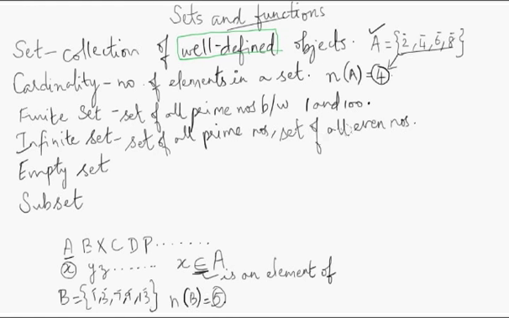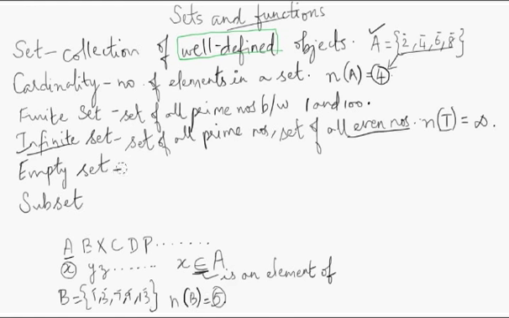You can't call this a set that is not well defined. Because this is well defined, you know what even numbers are. You just don't know where to stop counting. And that is why you have a different naming for these kinds of sets, and that's called an infinite set. And how do you represent the cardinality of such a set? Let's say I is an infinite set, so n of I will be equal to infinity. Okay, fine. So next, empty set.